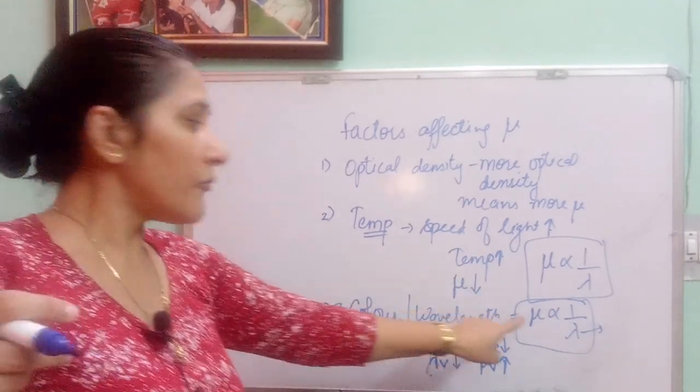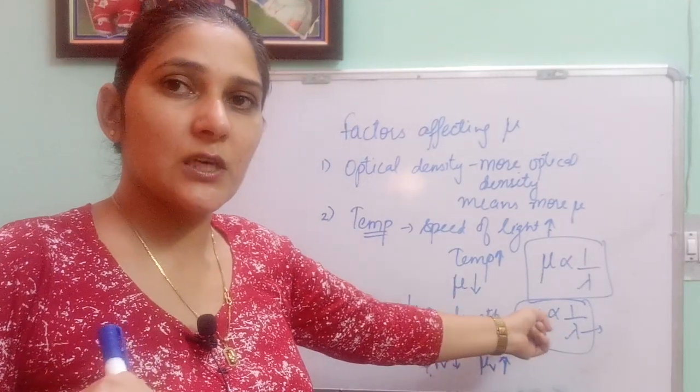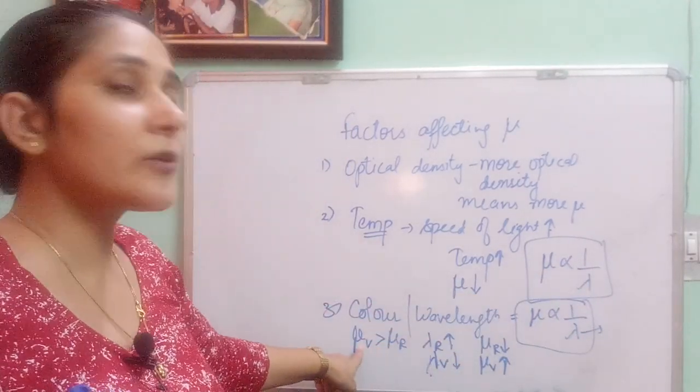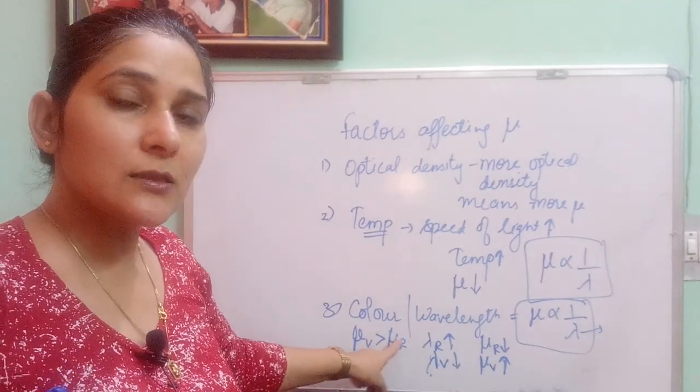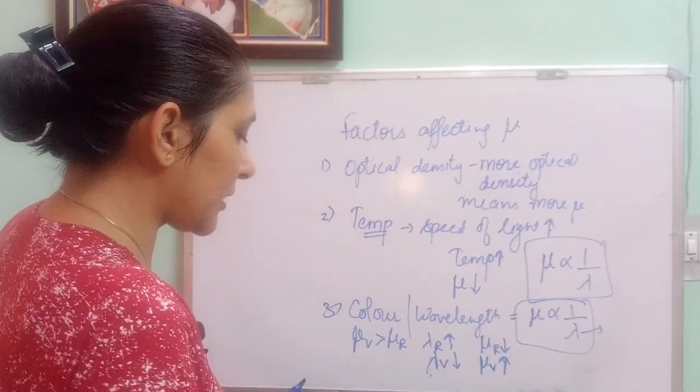Wavelength or color. Refractive index is inversely proportional to the wavelength. More will be the wavelength, lesser will be the refractive index, and hence we can say refractive index of violet is greater than the refractive index of red. Okay, this is all about refractive index beta ji.